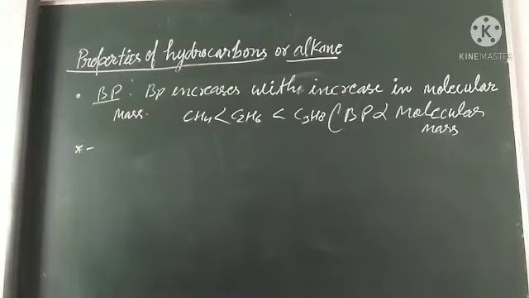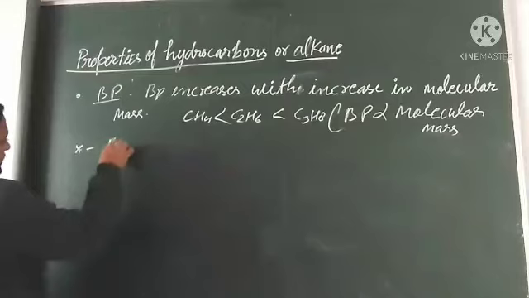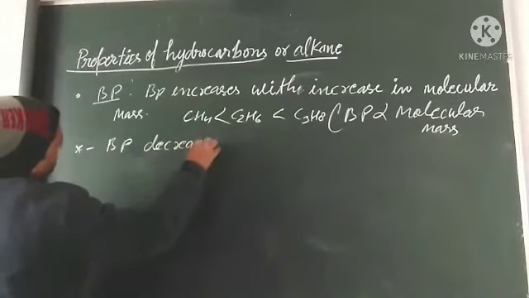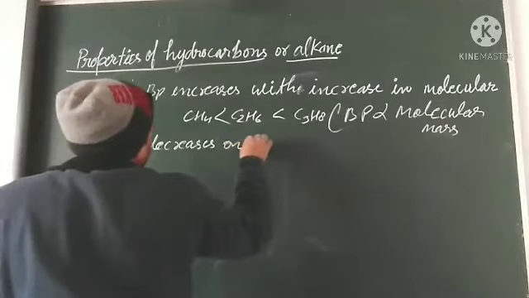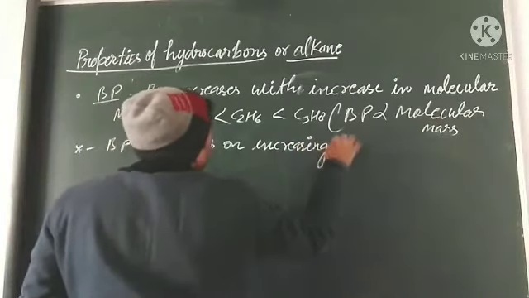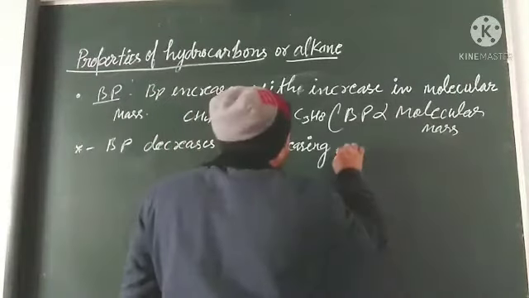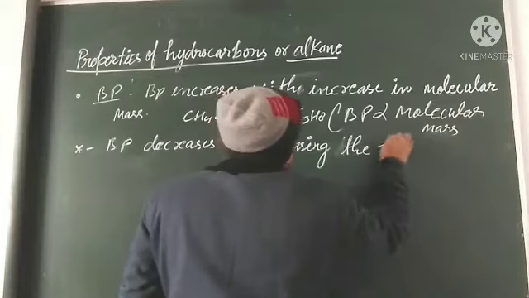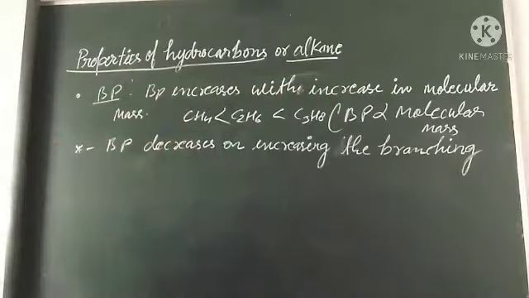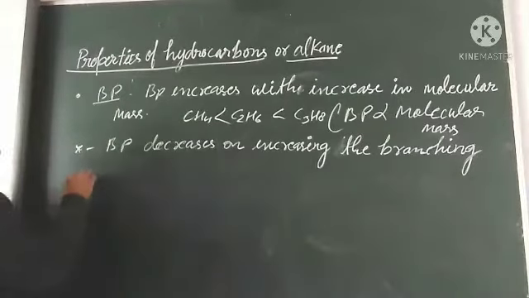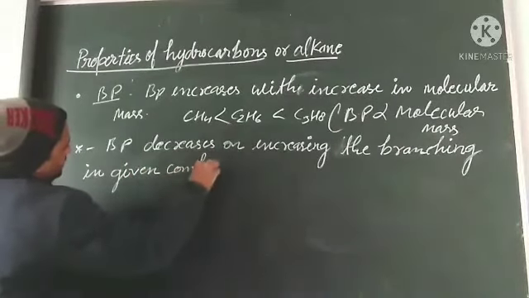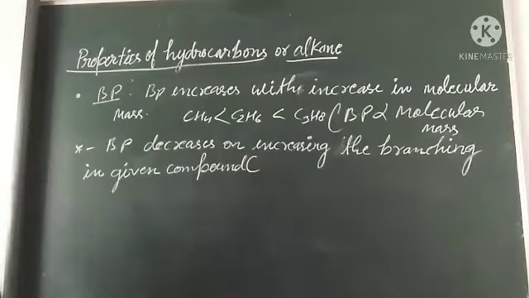Next point we see. Boiling point decreases on increasing the branching in a given compound, in alkanes.